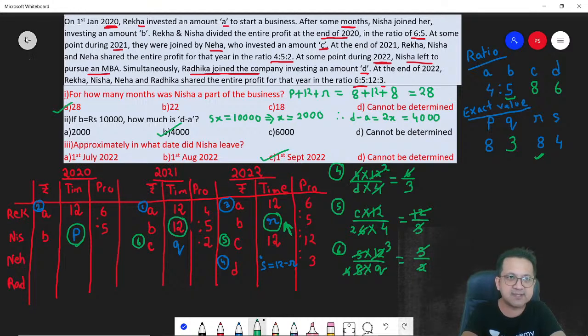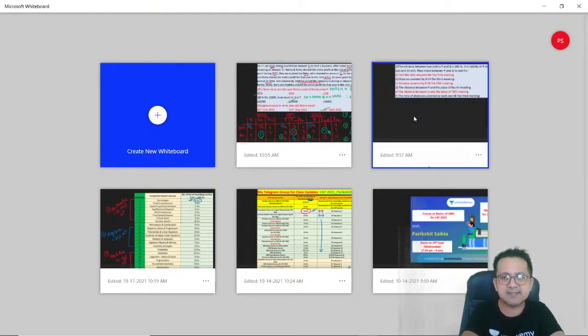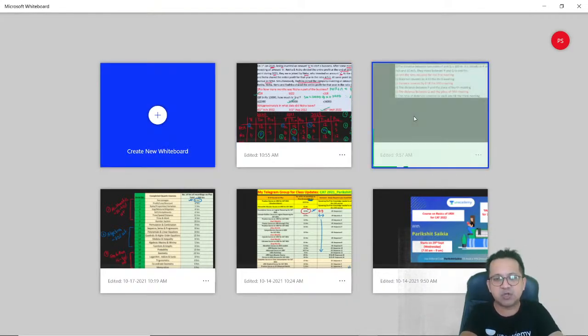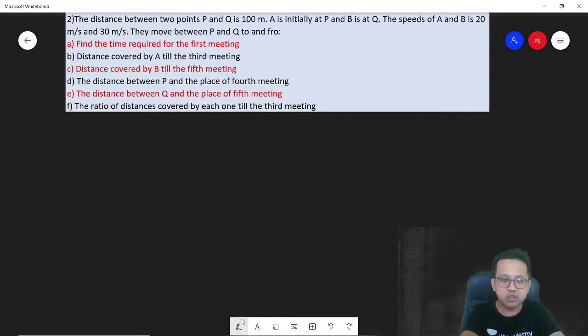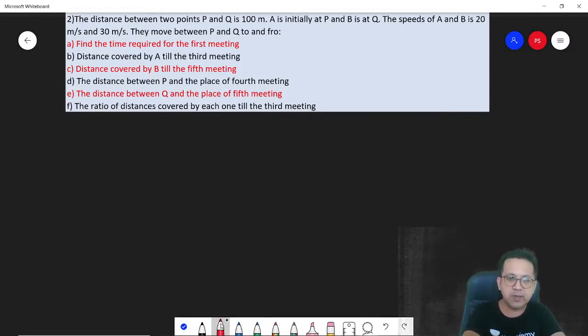Let's go to the next set, okay? Next set is based on to and fro motion. Let's look at it. Time and distance, to and fro motion.